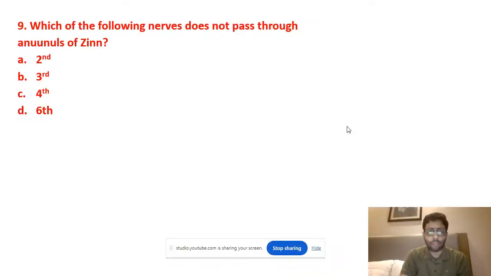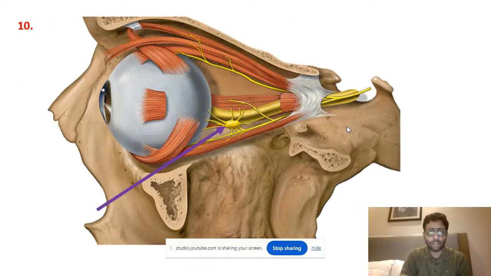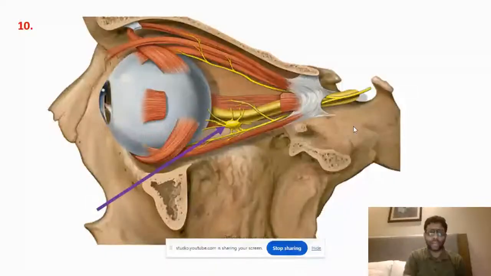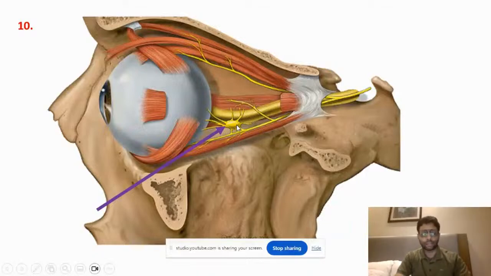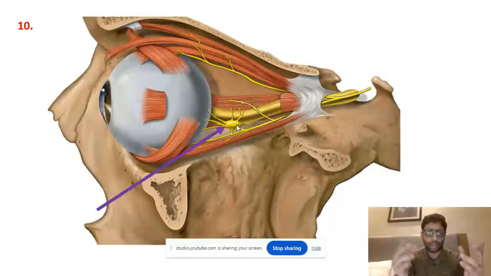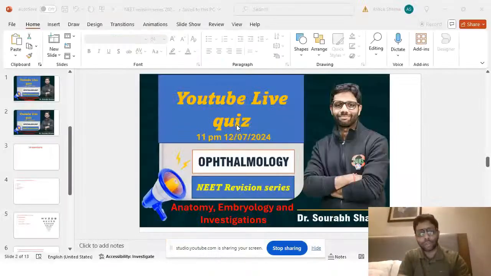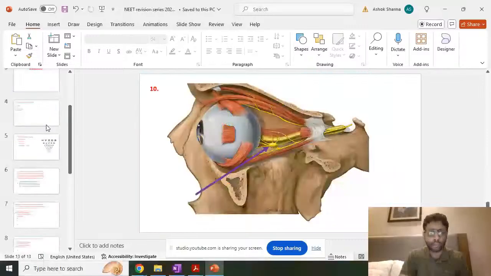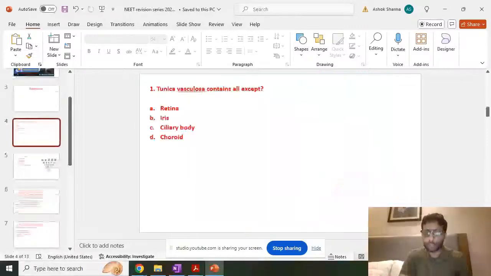The 10th question, I have not given the answer. This I will discuss live. Identify what structure this is. I'm not giving options for this. I'll discuss this at the last because it was a slightly higher level question. So let us now see the discussion, starting with the first one.